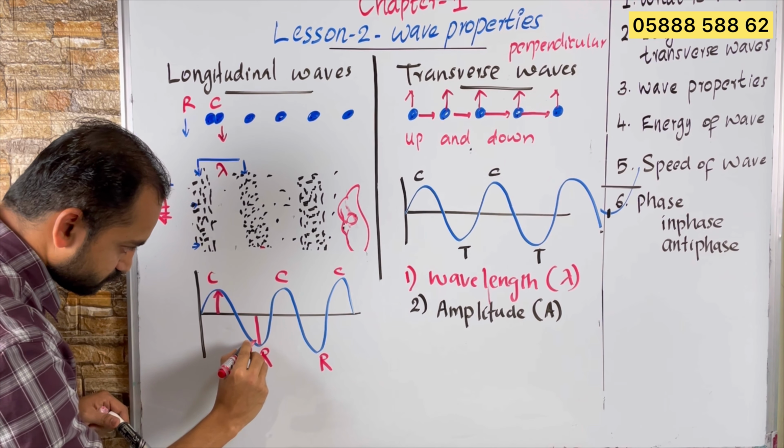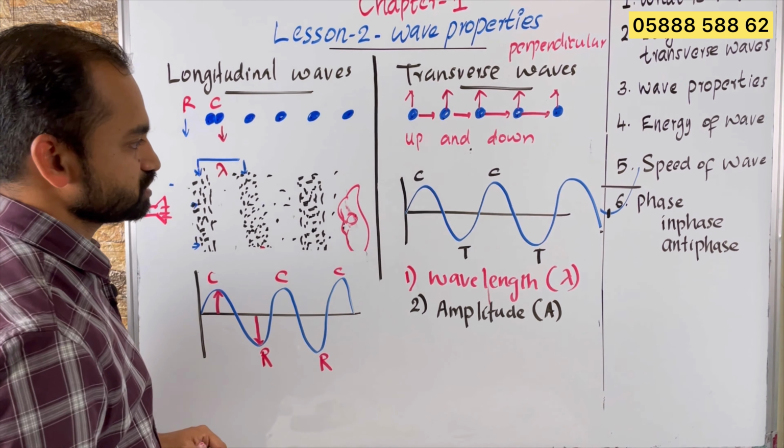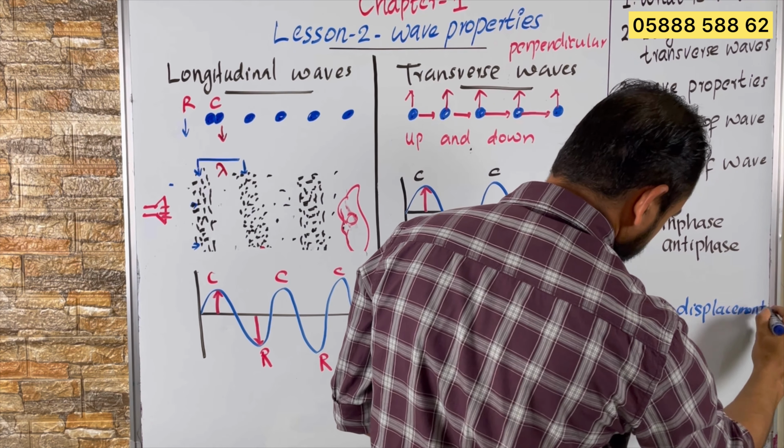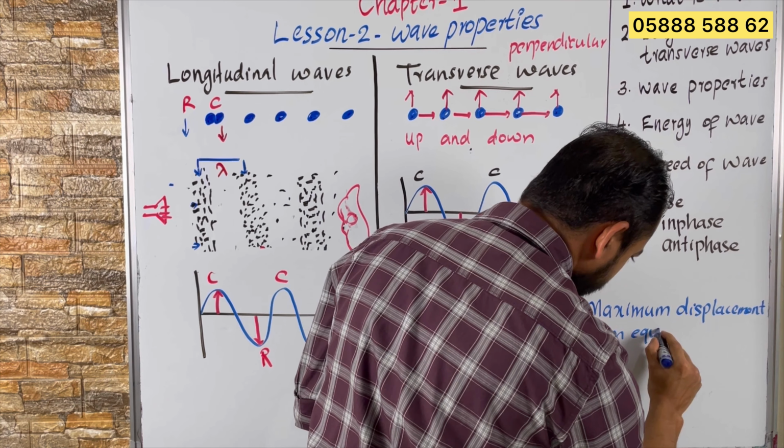Amplitude is the maximum distance from the equilibrium position. So we will write here: amplitude is the maximum displacement from equilibrium position.